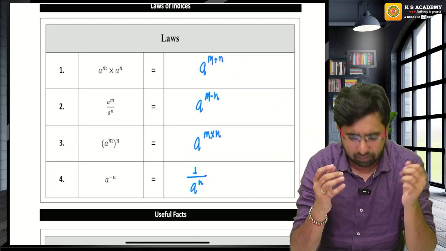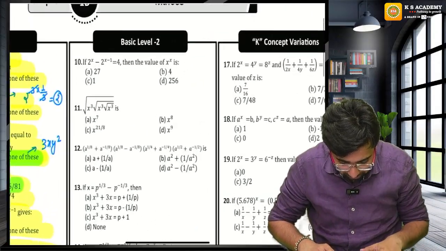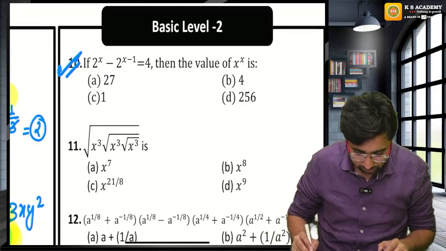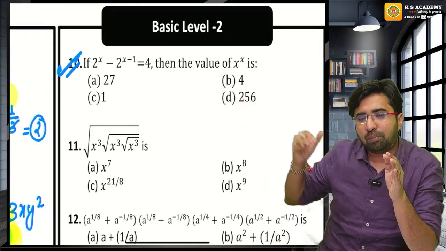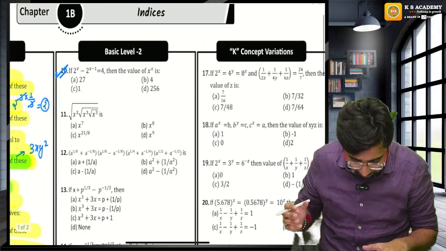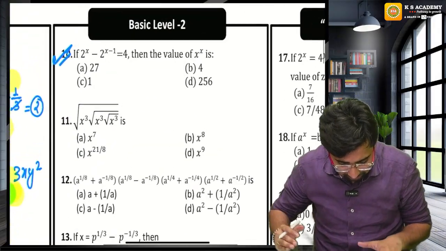Very easy chapter we are revising now. Before we start with the basic level 2, let's start with one good question. Question number 10. After this question, I will make you revise some important miscellaneous questions, miscellaneous notes. Then we will cover this. All the questions are really very important.